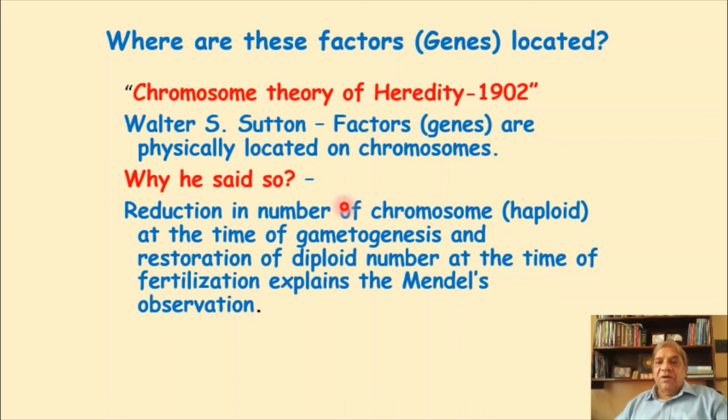He had also not seen the genes, but he speculated, and it was just a hypothesis, called the chromosome theory of heredity. That means chromosomes are responsible for heredity, the transmission of characters from one generation to the next, and these chromosomes are transmitted from one generation to the next. That means you inherited the sperm from your father and the ovum from your mother along with their chromosomes. So this completes the lecture today.